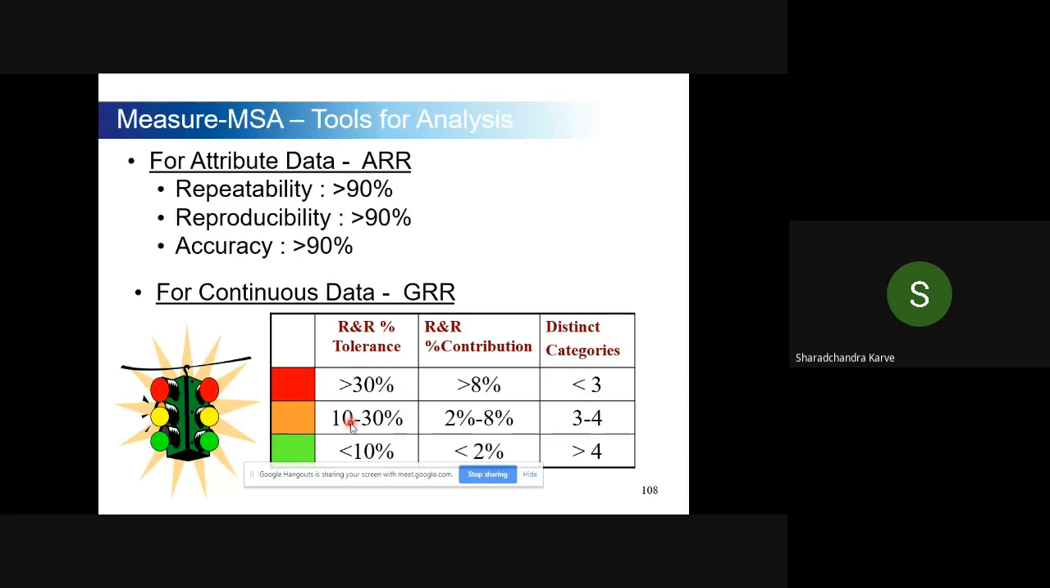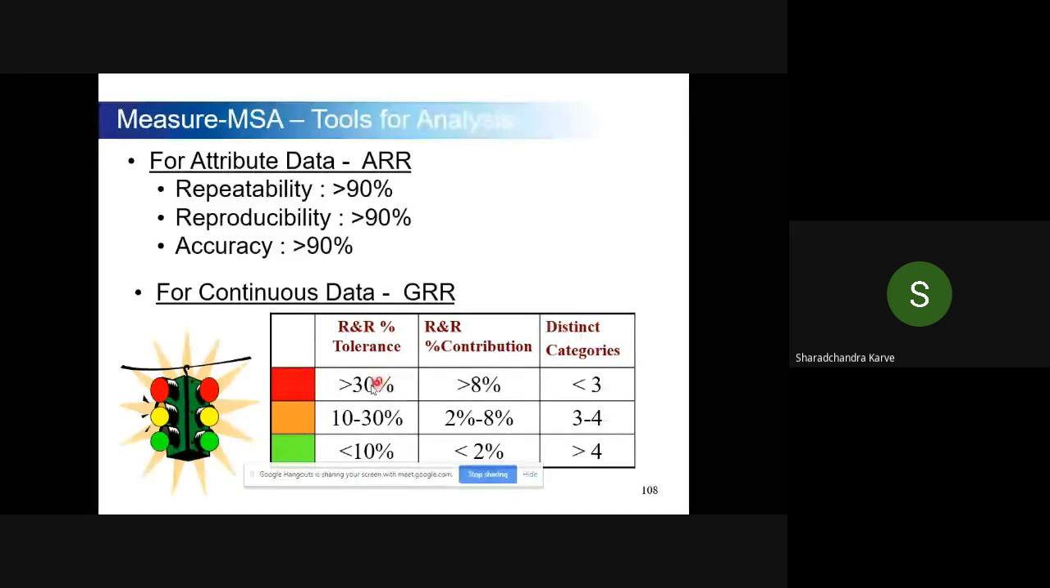And if business economics is not allowing him to do so, then he may give a call that yes, let it be there, you go ahead with the project. But if your measurement system variation is more than 30%, you have to set right your measurement system and then only go for a project.